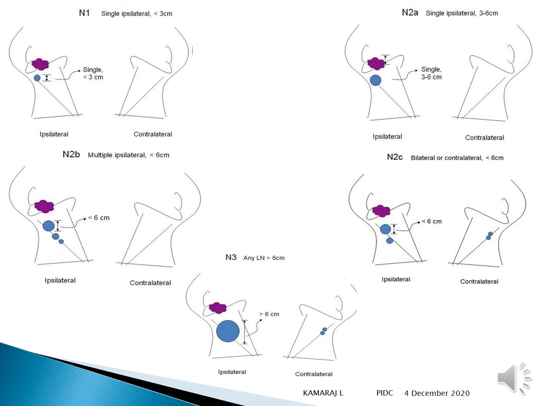So it is only ipsilateral, less than 6 centimeter. You can see two nodes on the contralateral side. So the lesion, the purple one which is marked, will represent the side, and then any node which is more than 6 centimeter, and if there is a contralateral node, then it is N3.